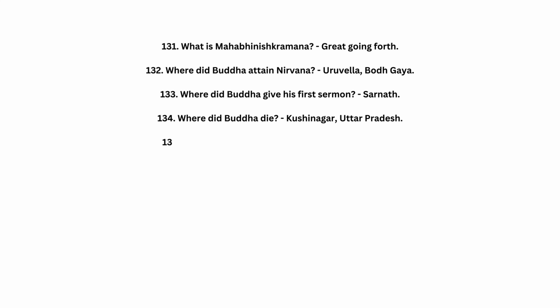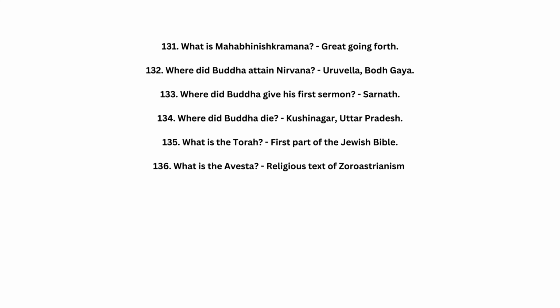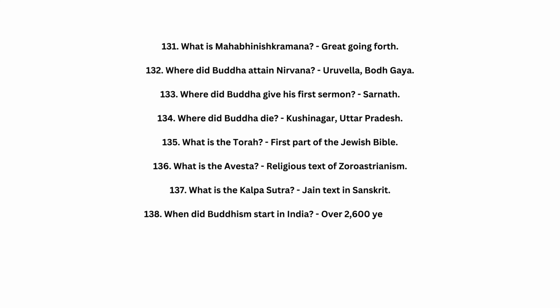132. Where did Buddha attain Nirvana? Uruvela, Bodh Gaya. 133. Where did Buddha give his first sermon? Sarnath. 134. Where did Buddha die? Kushinagar, Uttar Pradesh. 135. What is the Torah? First part of the Jewish Bible. 136. What is the Avesta? Religious text of Zoroastrianism. 137. What is the Kalpa Sutra? Jain text in Sanskrit. 138. When did Buddhism start in India? Over 2,600 years ago.